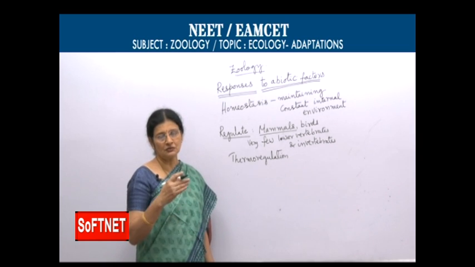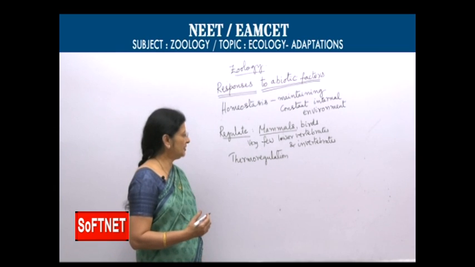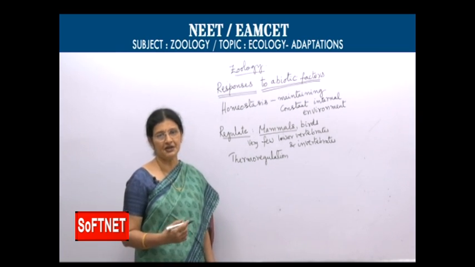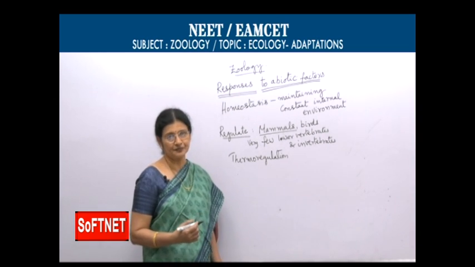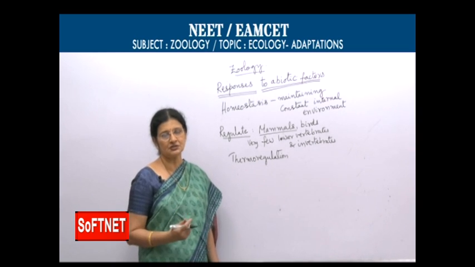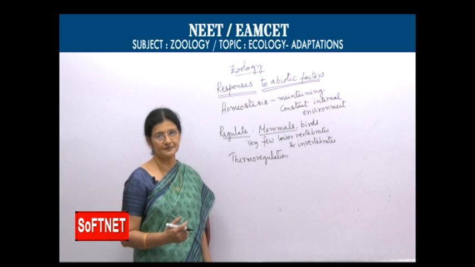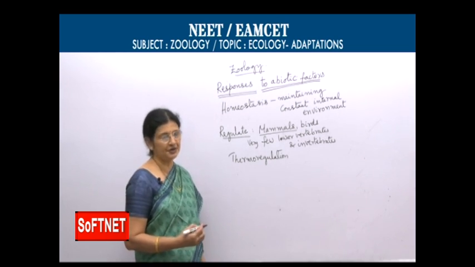That is how the cooling of the body takes place. In the same way, if the external temperature is very low, then we start shivering. This shivering causes contraction of muscles that releases heat. That is how they regulate their body temperatures.